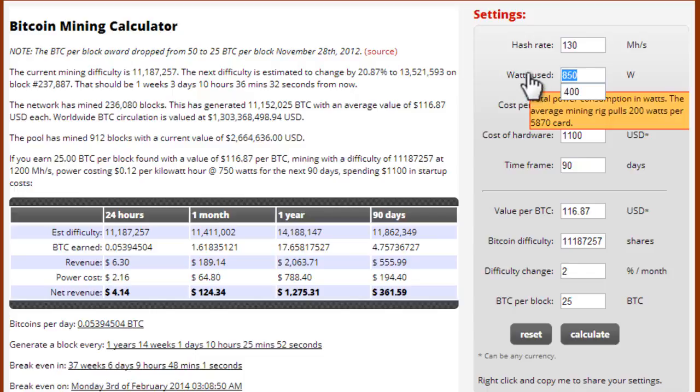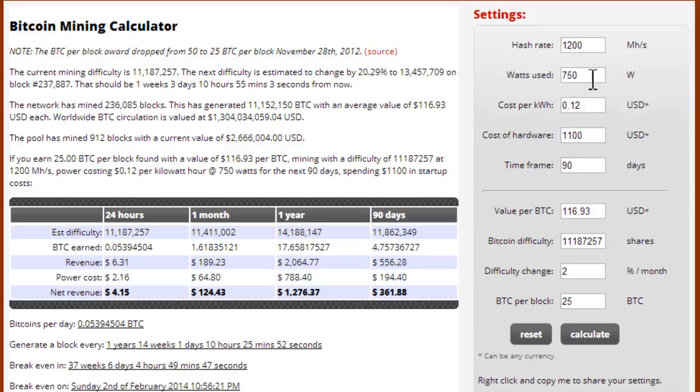So I'll just put 425. I'll split the difference. 425 at 130. And your cost per kilowatt. This is the cost of electricity where you live. If you're not sure how much the cost per kilowatt is, you can always Google that. Let's just say that it's 12 cents per kilowatt. Let's say I didn't have to spend anything, I'm just using my normal desktop computer. And let's just run this thing for a month.